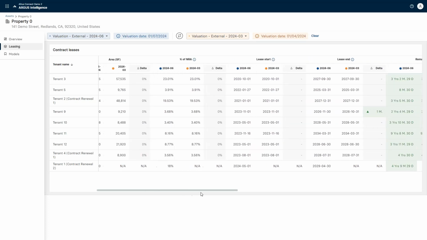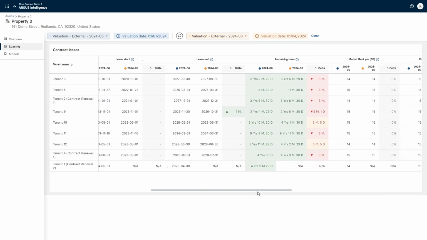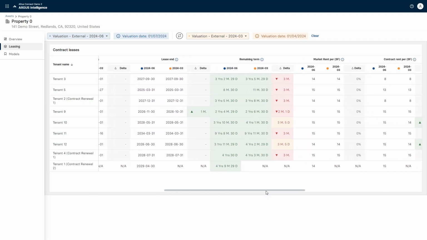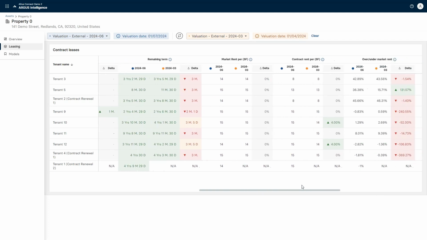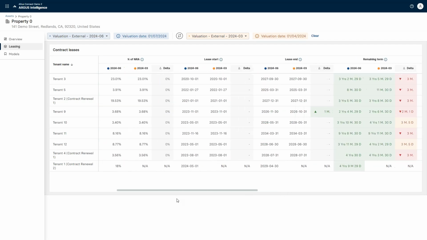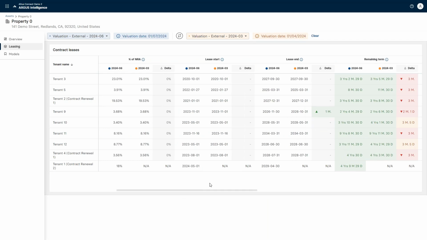We can also see if there were any changes in leases that existed. In this example, we can see the remaining term has changed, and that makes sense typically. You expect the later model to have a shorter lease time left, but it'll also call out things like change in contract rent or market rent. In this example, we can see 2 tenants did have a contract rent change, which leads me to believe that there was probably a rent bump in their lease that happened over the change from period 1 to period 2 of this year.